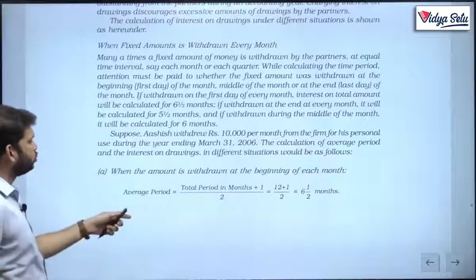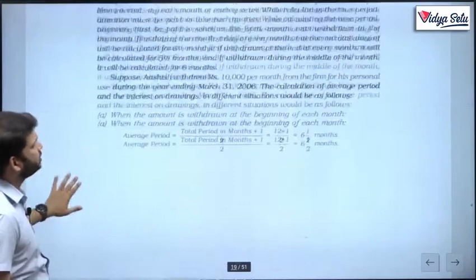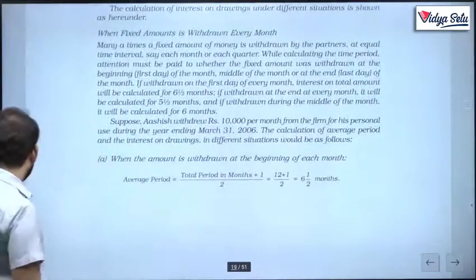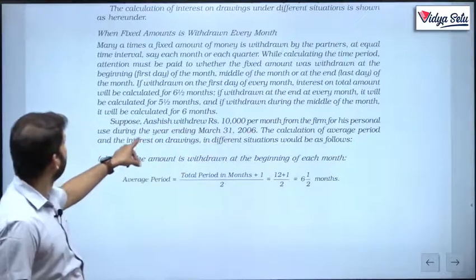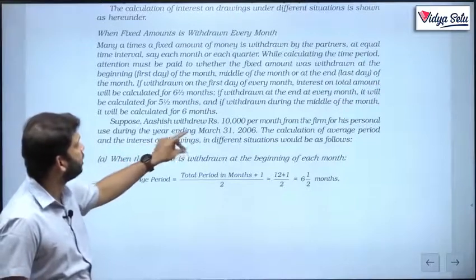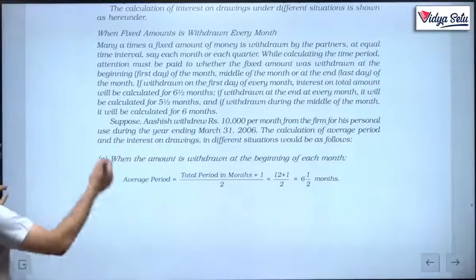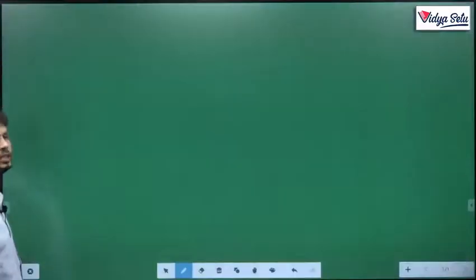So it is showing 6.5 months, but before this, I will show you what was the need for this shortcut. Let's say Ashish withdrew 10,000 per month for his personal use during the year. The calculation of average period: we assume that Ashish withdrew 10,000 on the first day of every month.